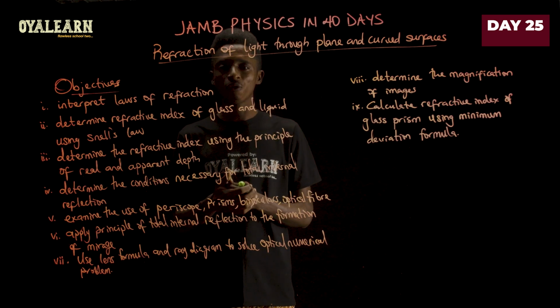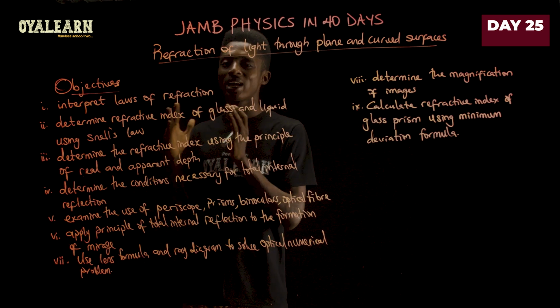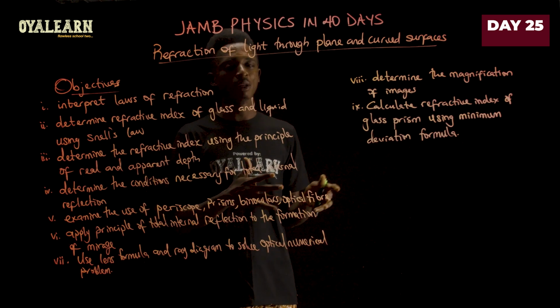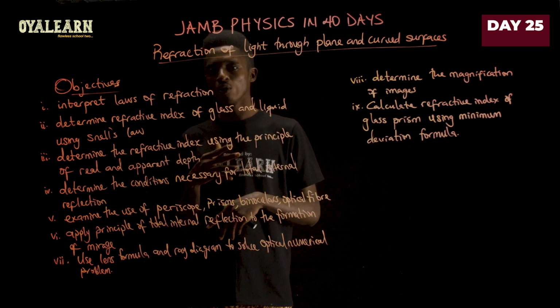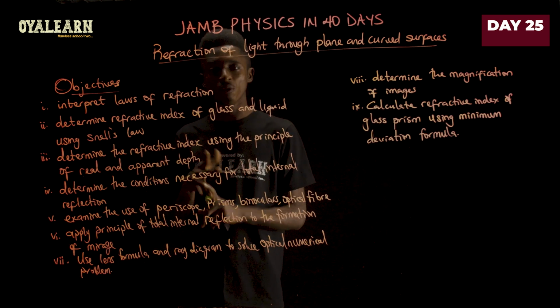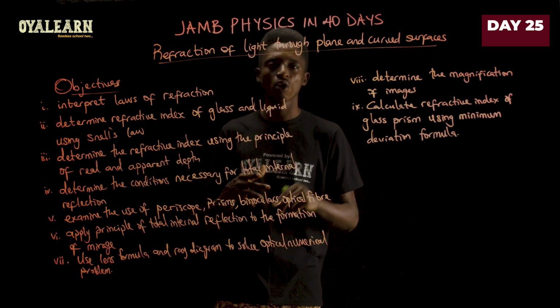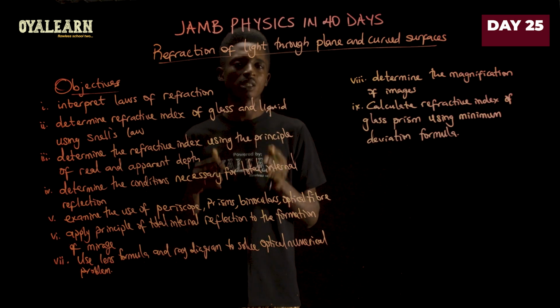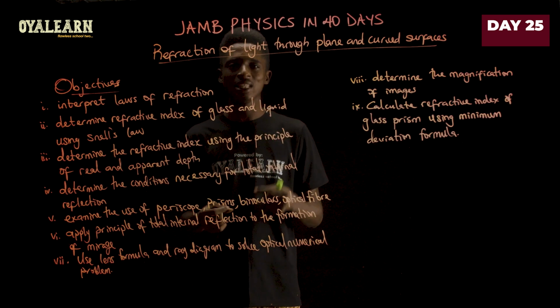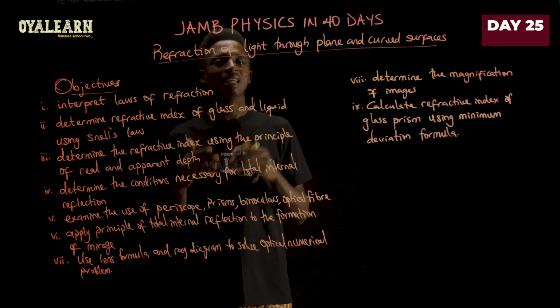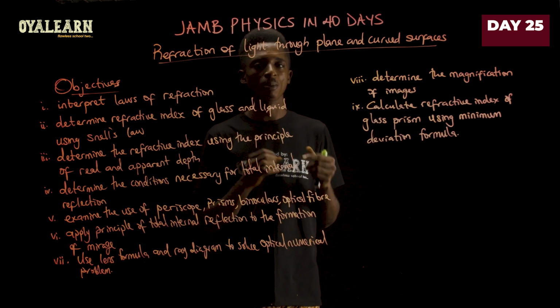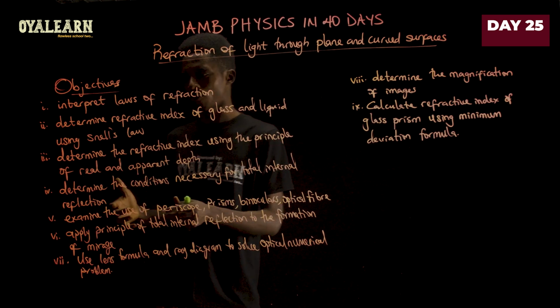The frequency of a light wave will remain constant whether it's moving from one medium to another. It only depends on the type of light source, whether it is a radio wave source, a UV source, an infrared source, or a visible light source. That is what determines the frequency of the light. But the wavelength and velocity can be changed based on the medium the light wave finds itself in.